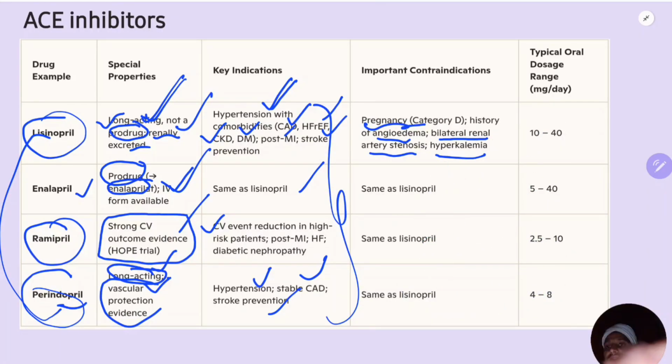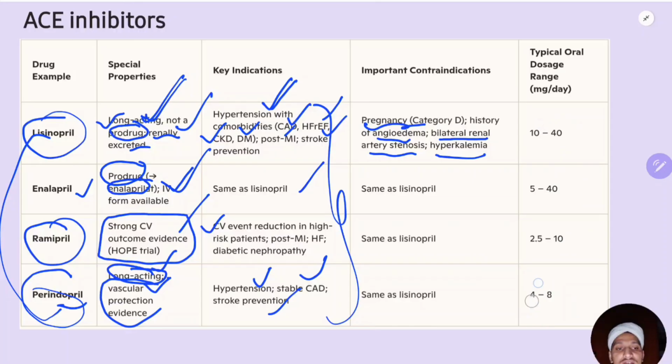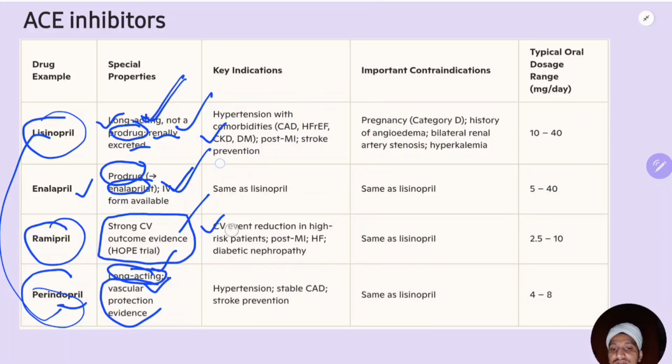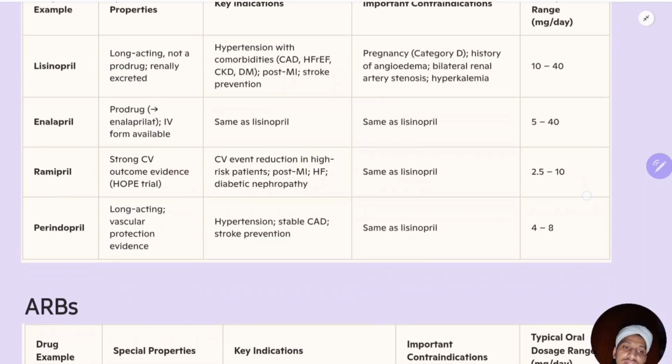Okay, now let us see the doses of these drugs. The most important drugs here are enalapril and ramipril. Enalapril dose is 5 to 40 mg. Ramipril dose is 2.5 to 10 mg. Remember, ramipril is more commonly prescribed, 2.5 to 10 mg. Perindopril is 4 to 8 mg and lisinopril is 10 to 40 mg. Remember, ramipril 2.5 to 10 mg, and enalapril 5 to 40 mg.